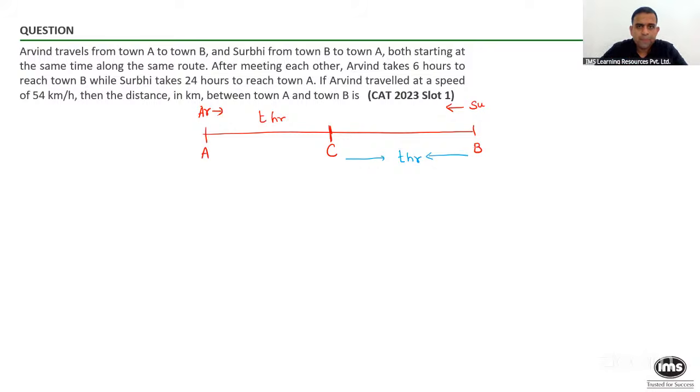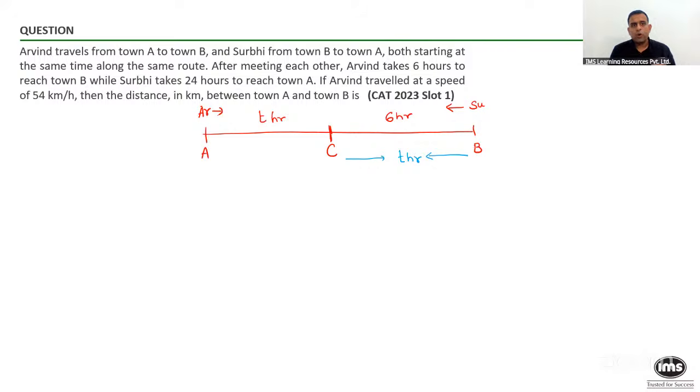Anyone? After meeting, Arvind takes 6 hours to reach town B. Which portion is covered by Arvind in those 6 hours? People on the chat, please reply. Is it distance CB? Is that the distance CB, people? Arvind will take 6 hours after meeting to reach town B by covering the distance CB.